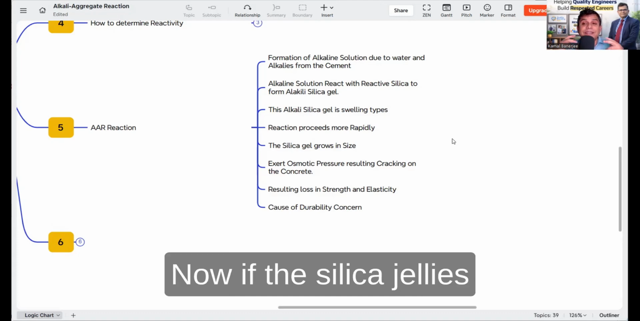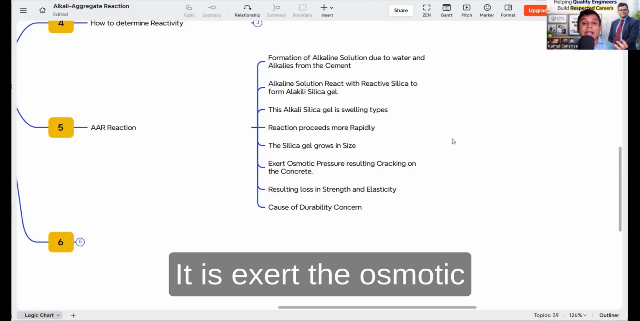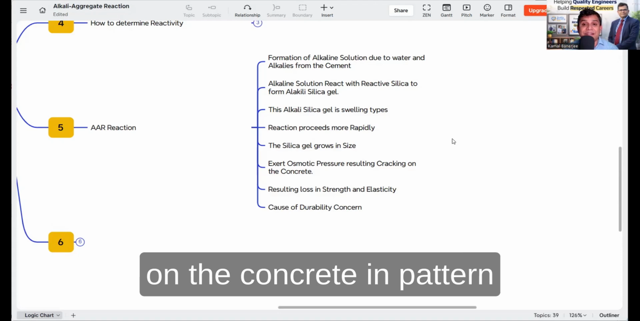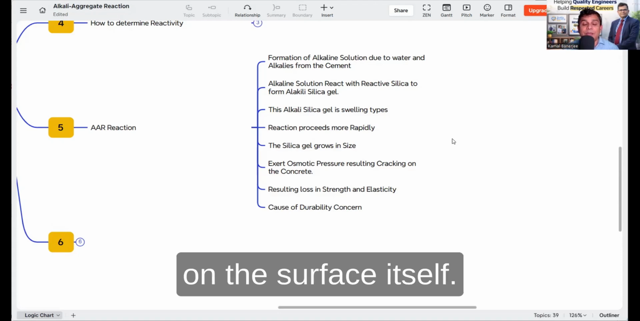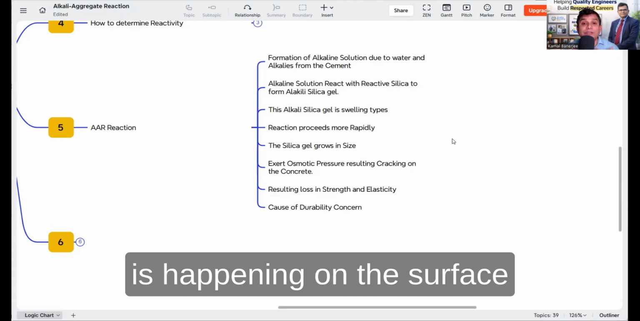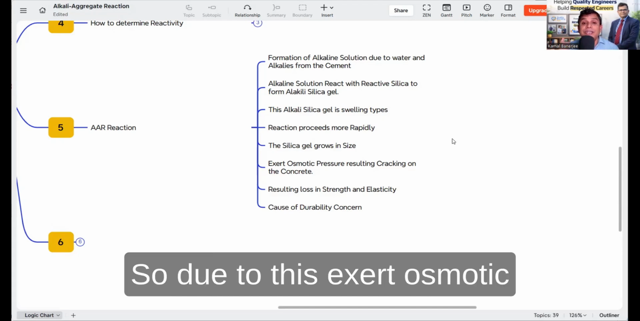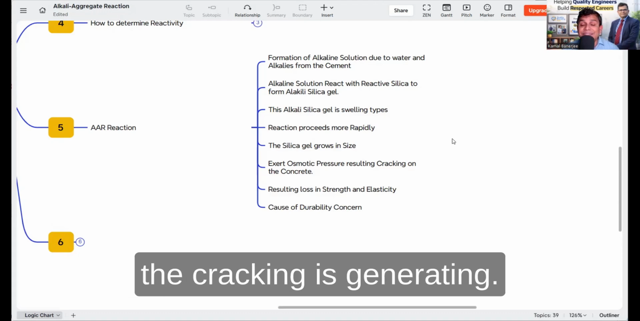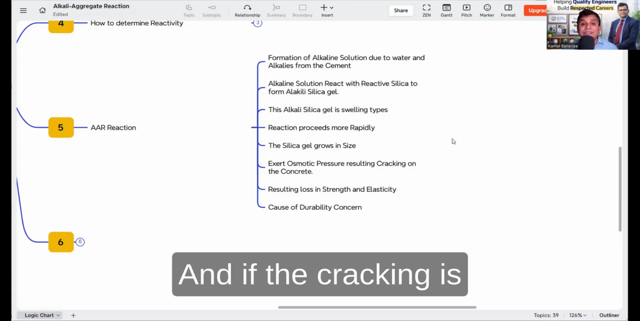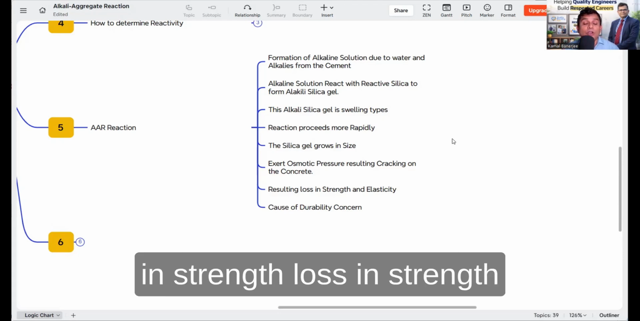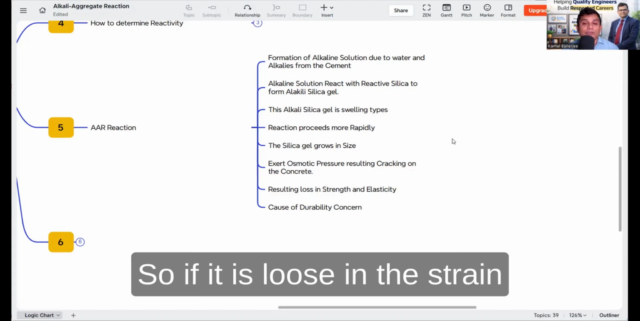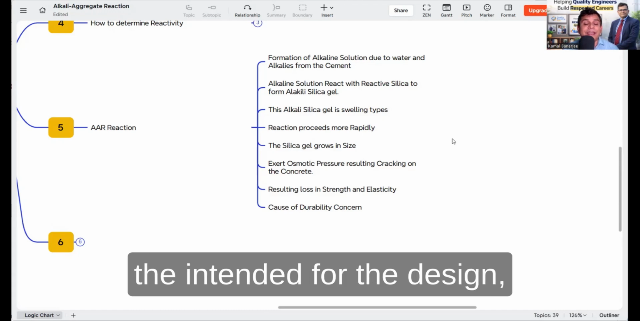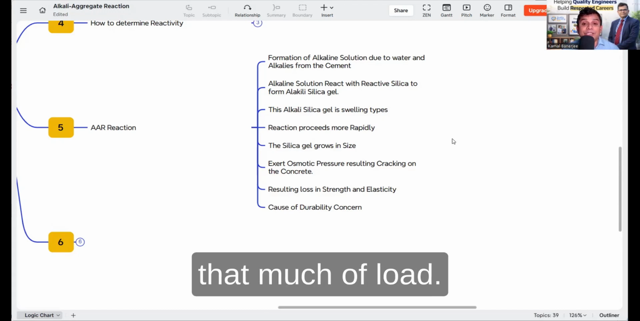Now, if the silica gel grows, what will happen? It exerts osmotic pressure, resulting in cracks on the concrete in a pattern on the surface itself, because mainly this reaction is happening on the surface of the concrete. So due to this exerted osmotic pressure, the cracking is generated in a pattern, and this results in loss of strength and elasticity. If there is a loss in strength, the concrete will not take as much load as was intended in the design.